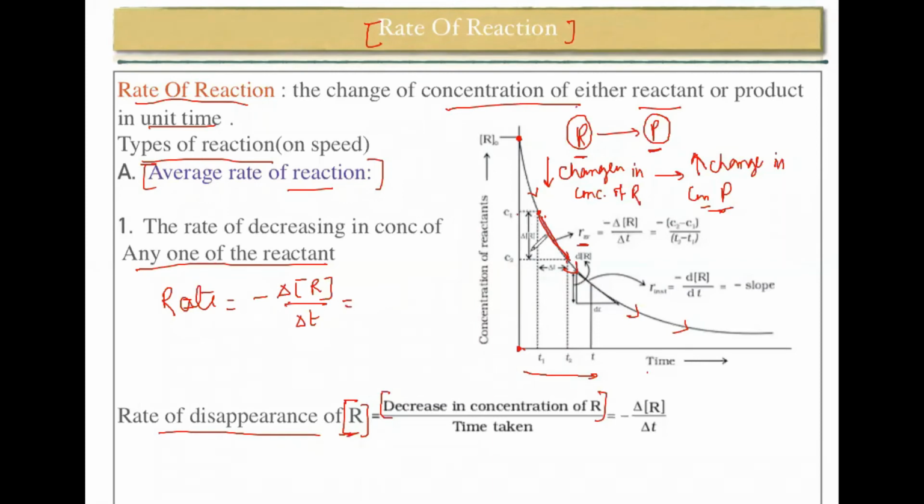You can also think of it as minus C2 minus C1 divided by delta T. We can represent here the time taken for C2 is T2 minus T1. So this is T2 minus T1. You can find out the rate if the graph is given like this.